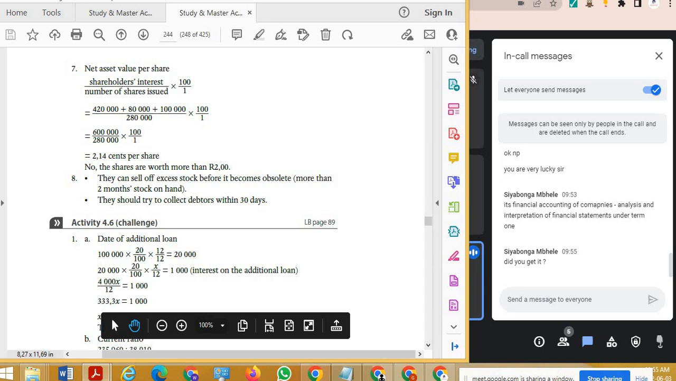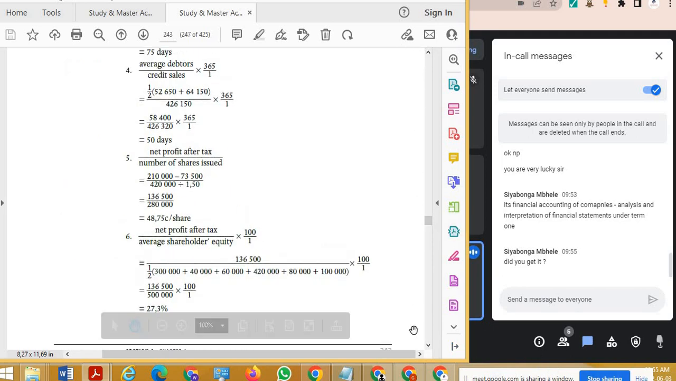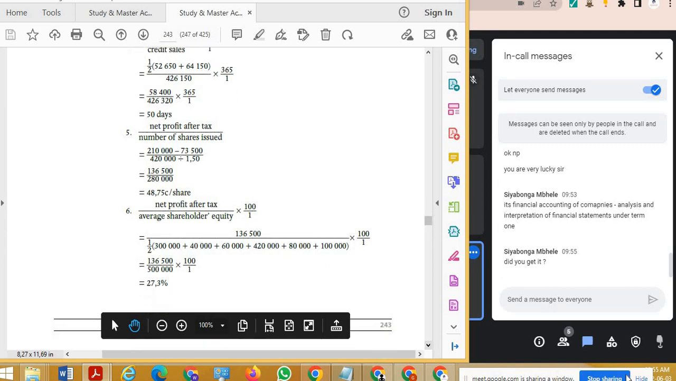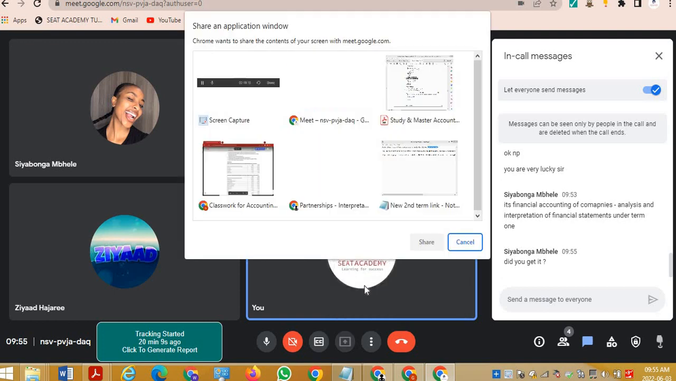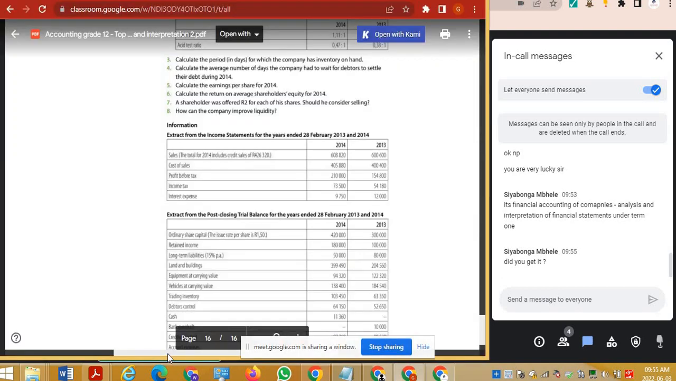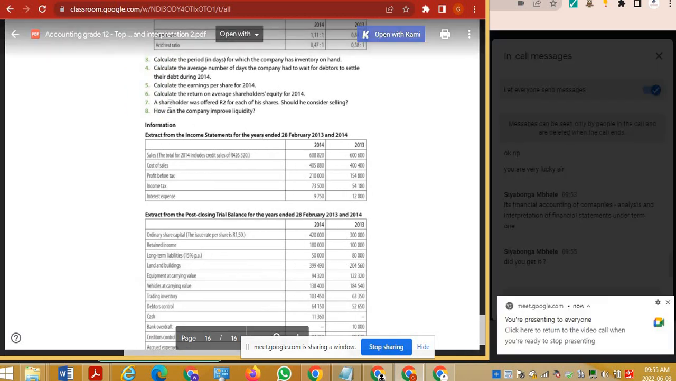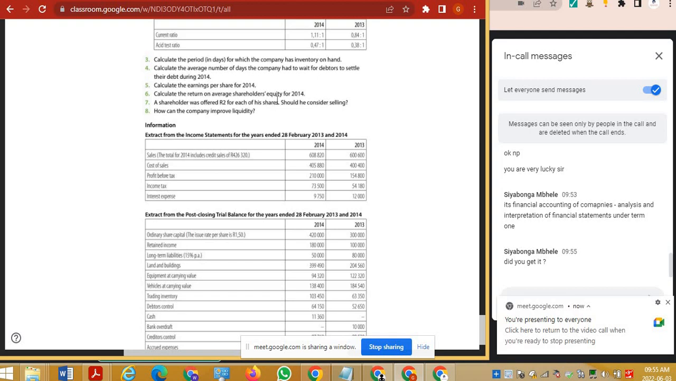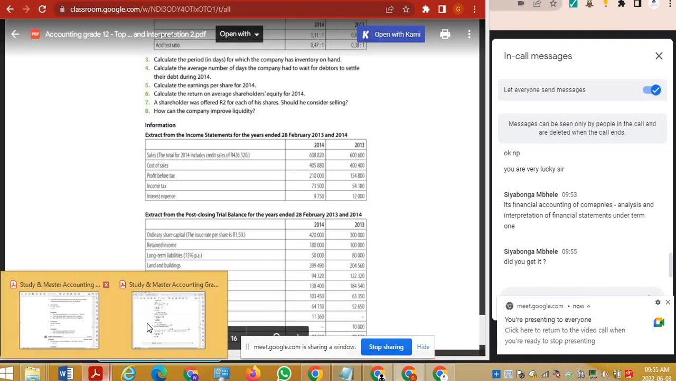Okay, we only have 10 more minutes, so I want to have a look at the balance sheet question. Let's have a look at number 6 quickly. Calculate the return on average shareholders' equity. So we did the earnings per share, now we're doing the return on average shareholders' equity. So keep that in mind.